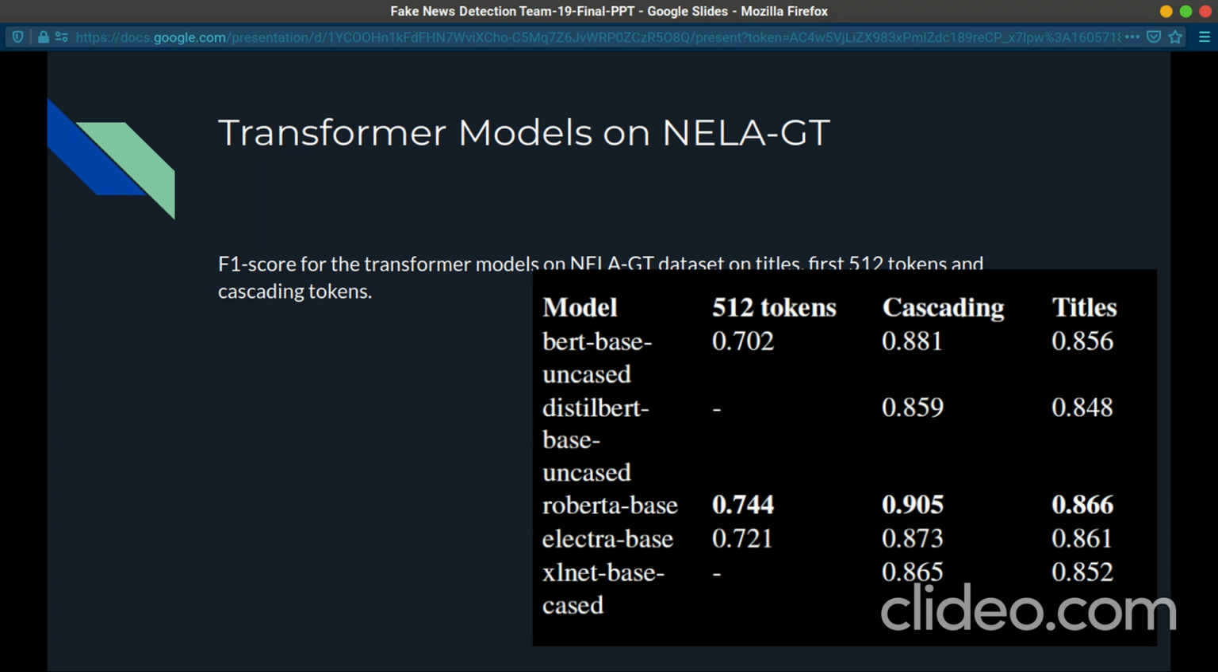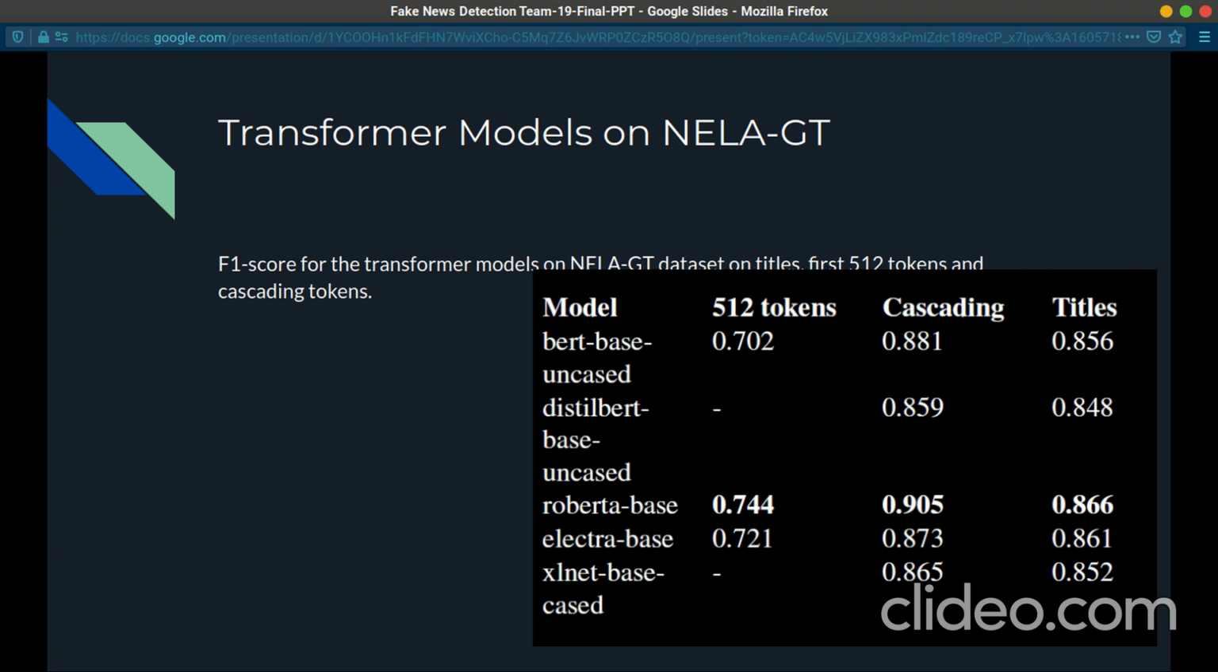These are the transformer models that we trained on the NELA-GT dataset. For the transformer models, we took three different strategies. In the first strategy, we just trained the transformer model on the first 512 tokens, assuming that the crux of the news article is contained at the top of the report. To store the whole information of the report, we used cascading transformers, where we divided each article into smaller chunks, such that the last 50 words or last few tokens of the first chunk overlap with the first few tokens of the second chunk.